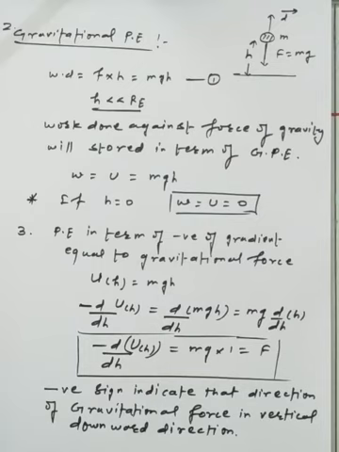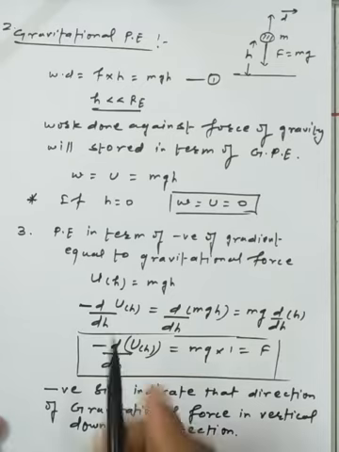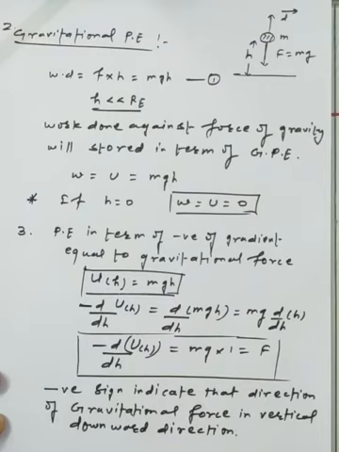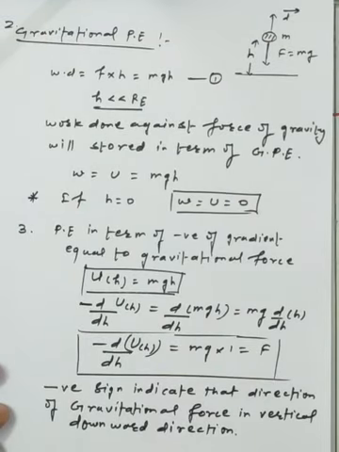So this is the general representation of the potential energy in terms of the negative of the gradient equal to the gravitational force. Okay, so further we can use the basic formula, and we are just representing it in a different manner.